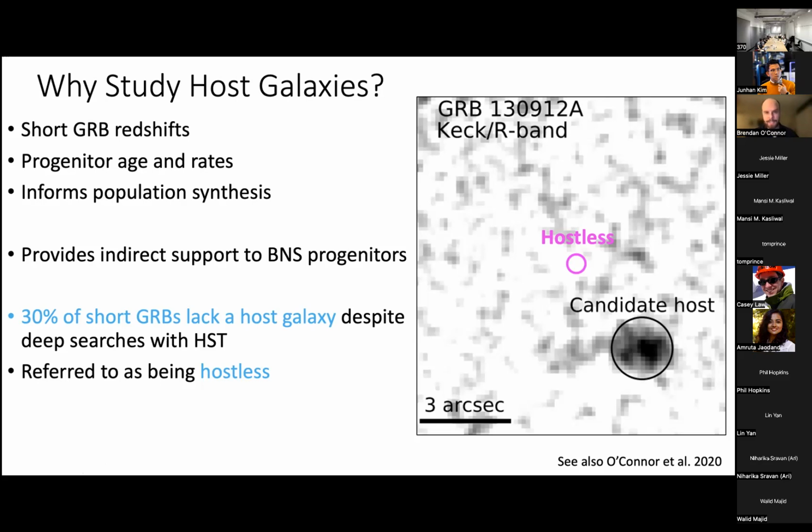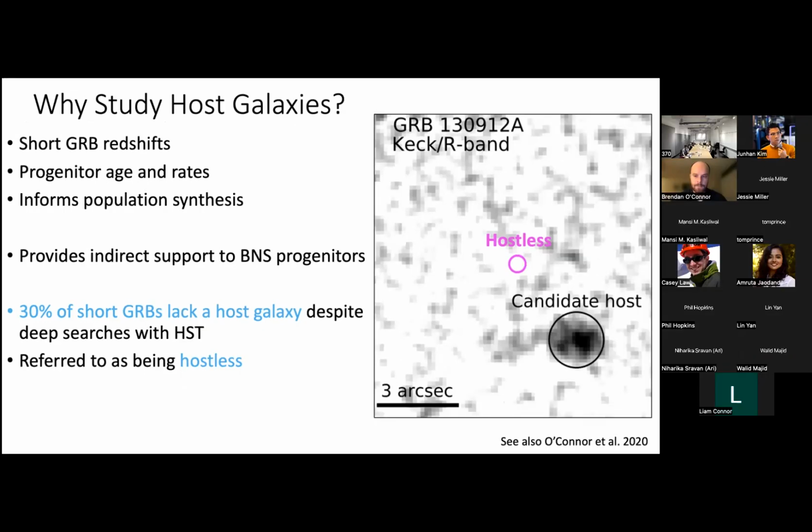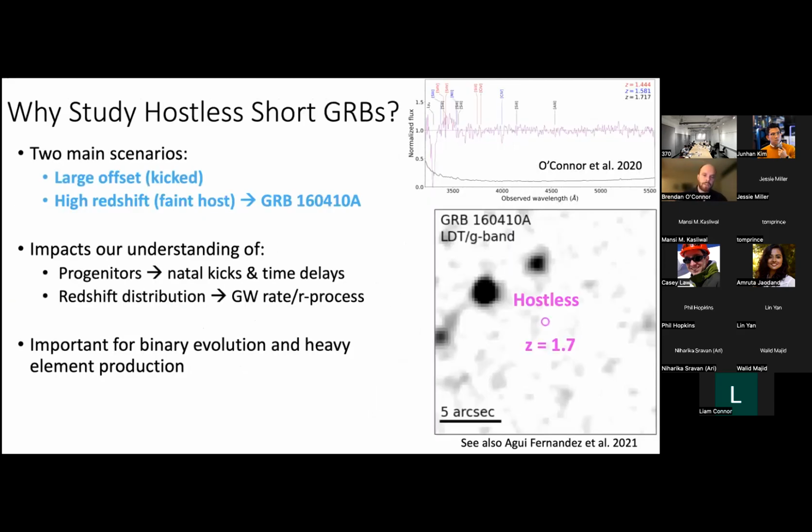So the important thing to understand for hostless short GRBs is that there is generally always a galaxy nearby that could be the host, but just based on the way we compute these probabilities, it's not clear either which galaxy is the host or that this is the correct one, which in turn can affect our redshift distribution and all of these other things which we take for granted, but about understanding for GRBs. So that sort of motivates why we study hostless short GRBs.